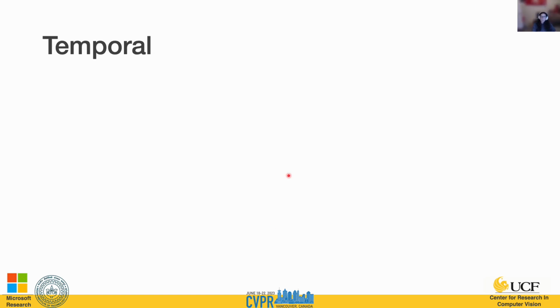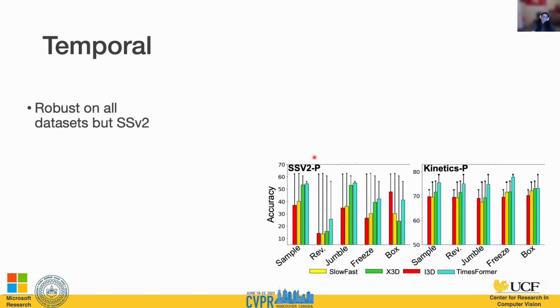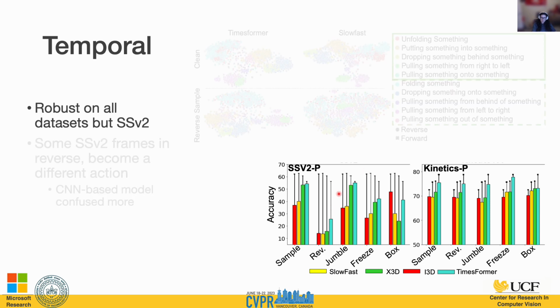Now we'll talk about our temporal-based evaluation. Here we're comparing the more temporally challenging SSV2 dataset with the Kinetics dataset, with the y-axis being accuracy, the x-axis being the different perturbations averaged across severity. And as you can see, models struggle more on the SSV2 dataset for all the categories.